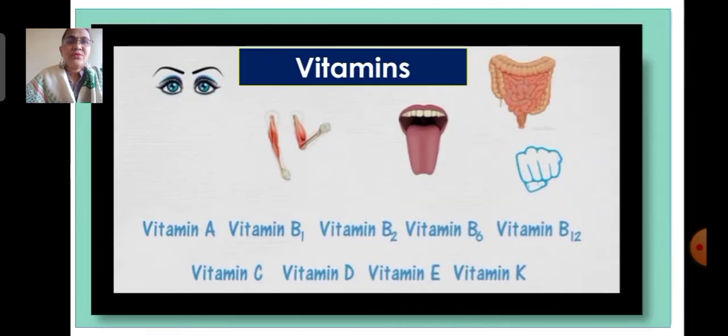Next is vitamins. Vitamins are necessary for good eyesight, healthy bones, teeth and gums, and for proper digestion and normal growth. They protect our body from diseases. Though vitamins are needed in smaller quantity, their presence is essential in our body. Some of the important vitamins are vitamin A, vitamin B1, B2, B6, B12, vitamin C, vitamin D, vitamin E, and vitamin K.